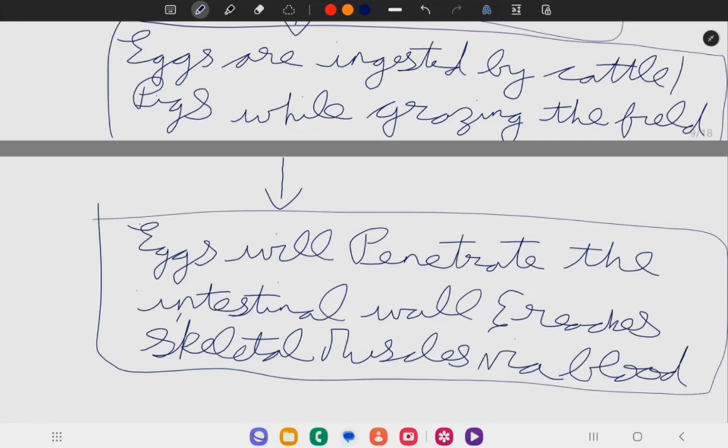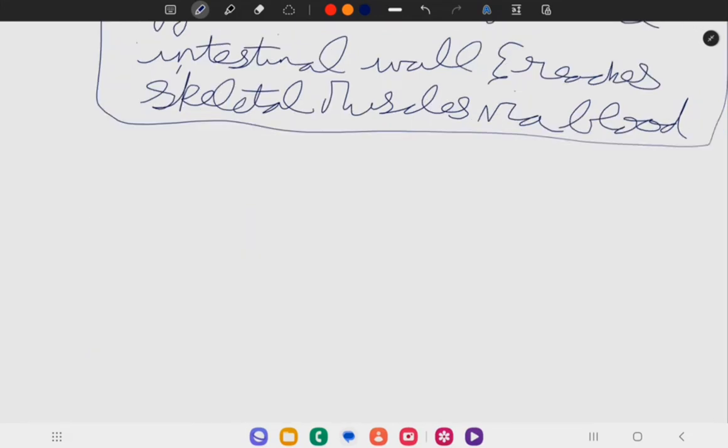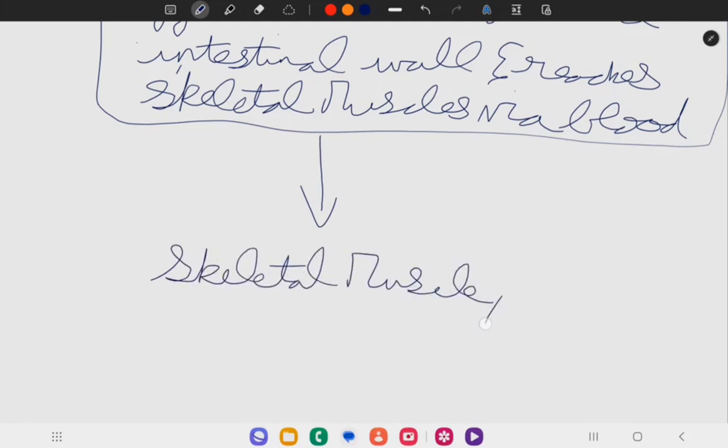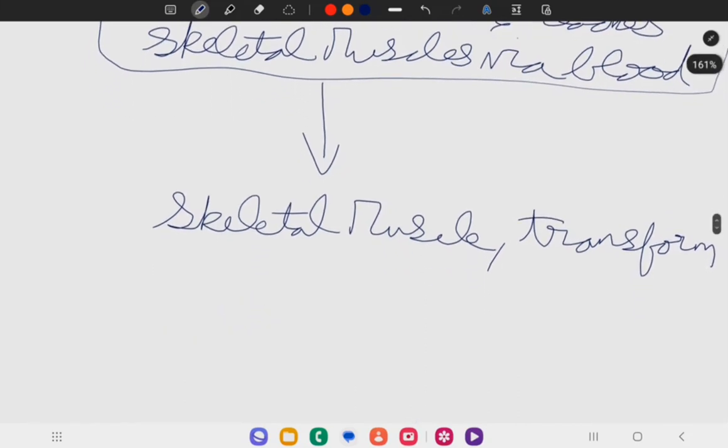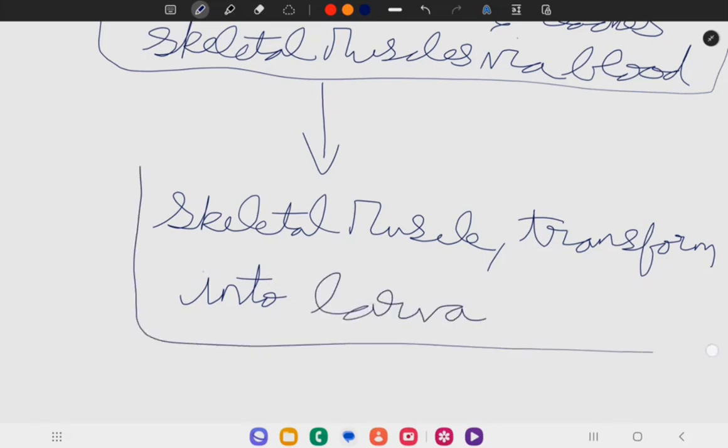In skeletal muscles, they will transform into larvae, and this larva is the infective form.